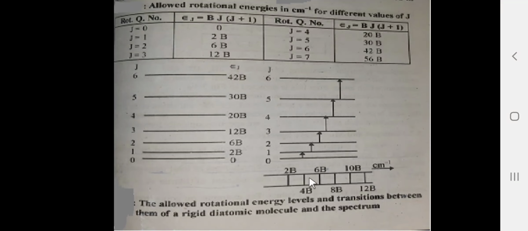So, these are the allowed rotational energy levels, and the transitions between them for the rigid diatomic molecule. These are the transitions, and this is the rotation spectra for the diatomic molecule.